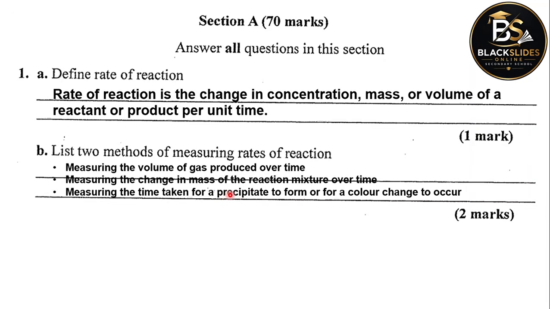When you react sodium thiosulfate and hydrochloric acid, the color of the reaction mixture changes from colorless to something yellowish. So you can monitor that change in color and the time it takes for the color to start developing. That can also give us a picture about the rate of reaction.